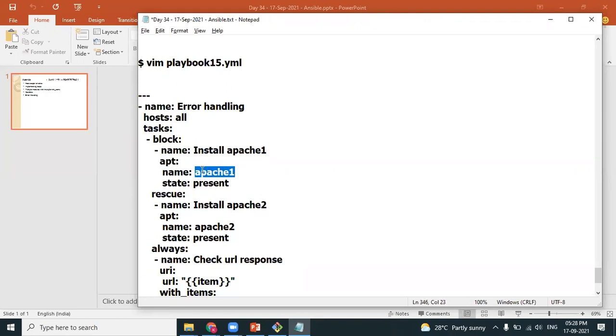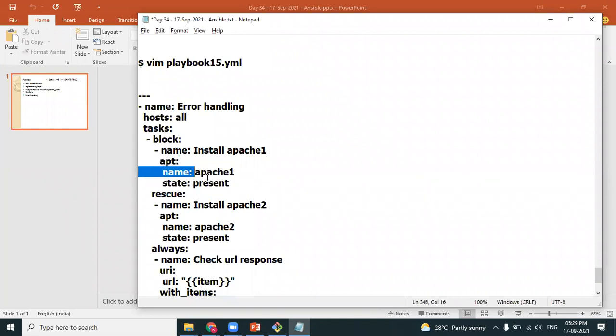apt module, name equal to the name of the package, state equal to present. What happens, Anuj? Apache 1, I'm trying to install. Actually, Apache 1 is an outdated version. Right now, I think it's not available in the repository. Okay, so this may fail. I'm not sure whether this version is available in the repository or not.